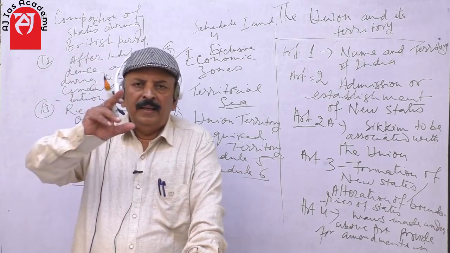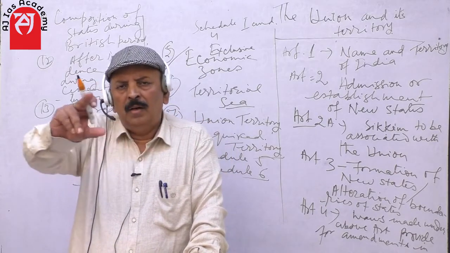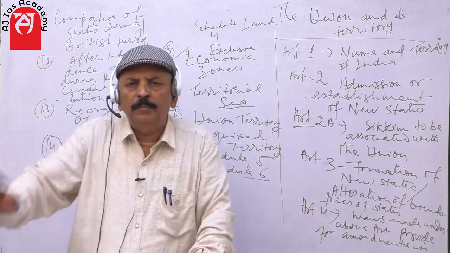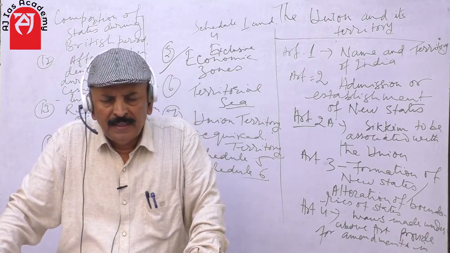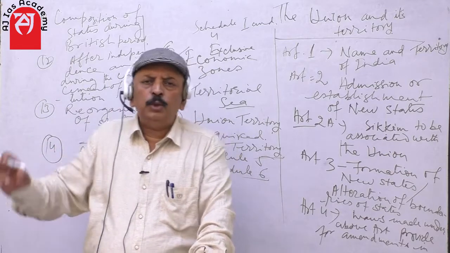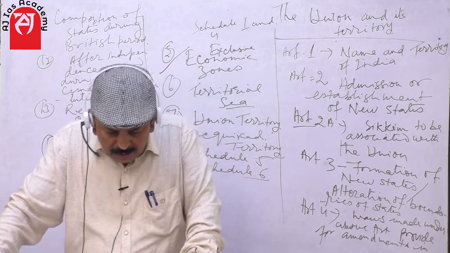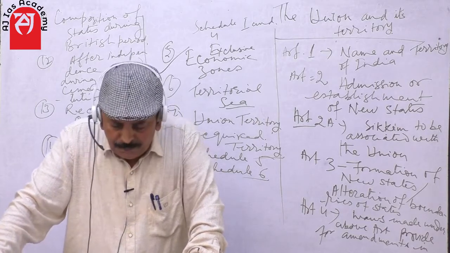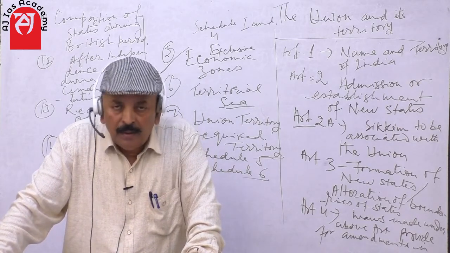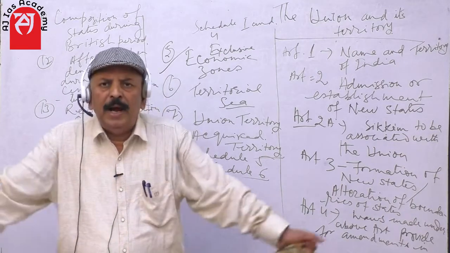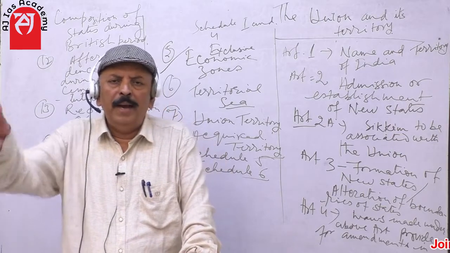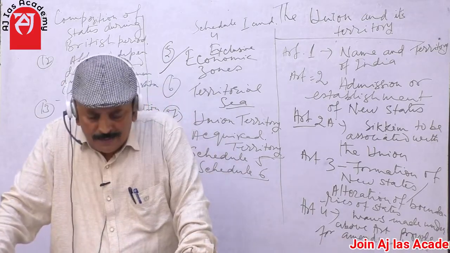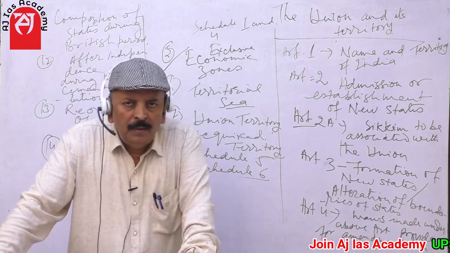So this area of sea, which is up to 370 kilometers from the baseline of the coast, these areas are called the exclusive economic zone, where the concerning state has special rights for the exploration, use of marine resources, including energy production, as we are doing in the Krishna Basin areas, Bombay High areas, Kaveri Delta areas. All these are exclusive economic zone.